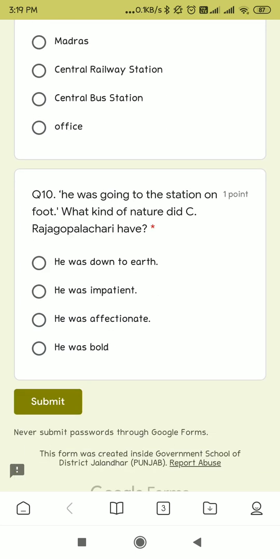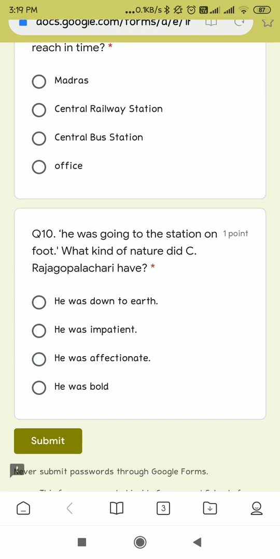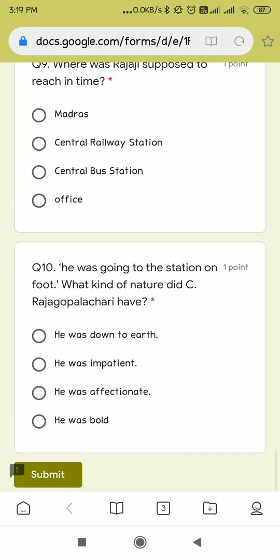Question number 10. He was going to the station on foot. What kind of nature did C. Rajagopalachari have? He was down to earth, he was impatient, he was affectionate, he was bold. Now we will read the passage.